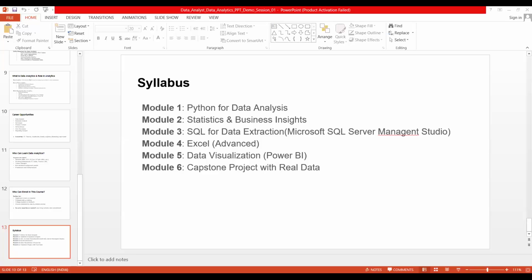Okay, and then we are going to learn some of the projects. Cleaning and transforming raw data, building sales, HR, finance dashboards. Then a summary report using pivot and chart. These are the projects we are going to create. And then after that we are going to start with SQL for data analysis.